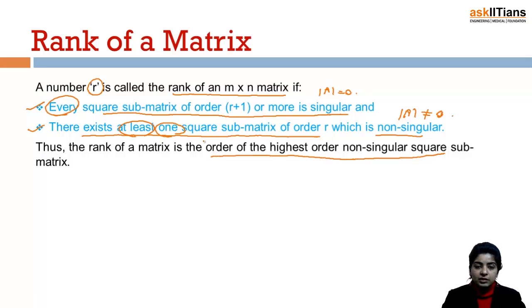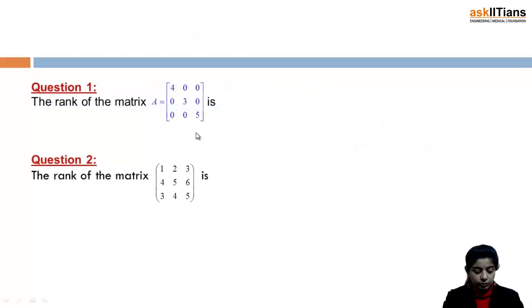So, what do we mean by this? Suppose we have an M cross N matrix, we will say that the rank of that particular matrix is a number R provided we are able to find out at least one square submatrix of order R which is non-singular and every square submatrix of order R plus 1 or more is singular. Things will be clearer once we discuss the examples.